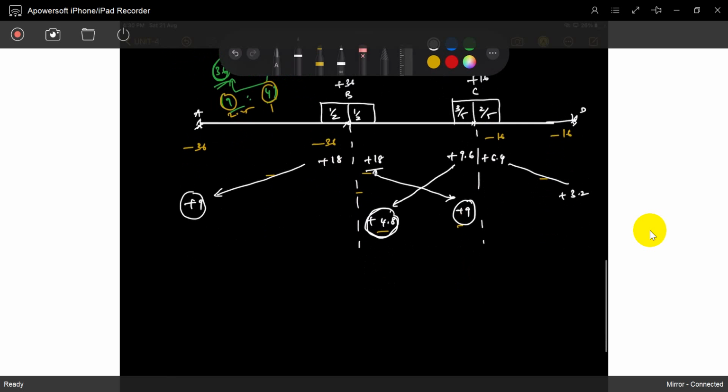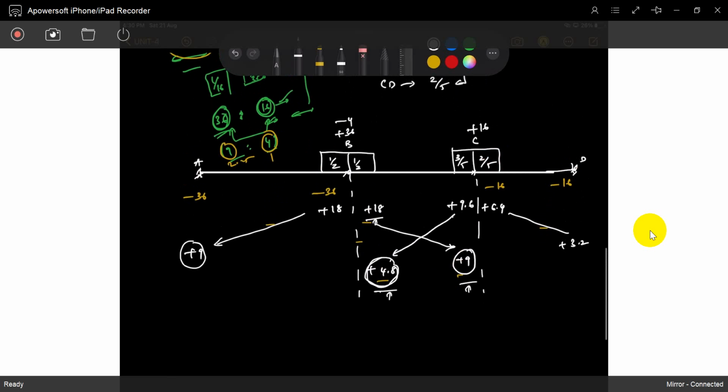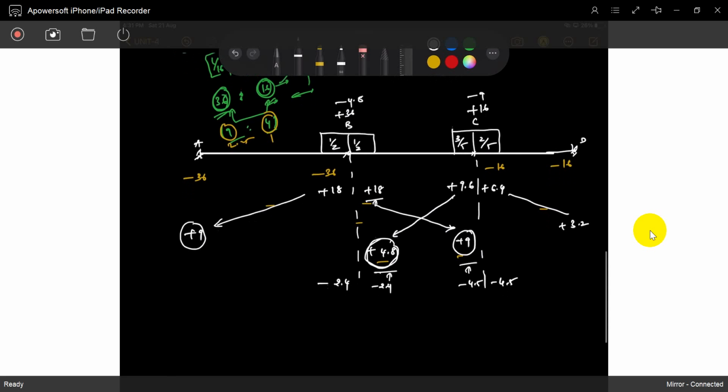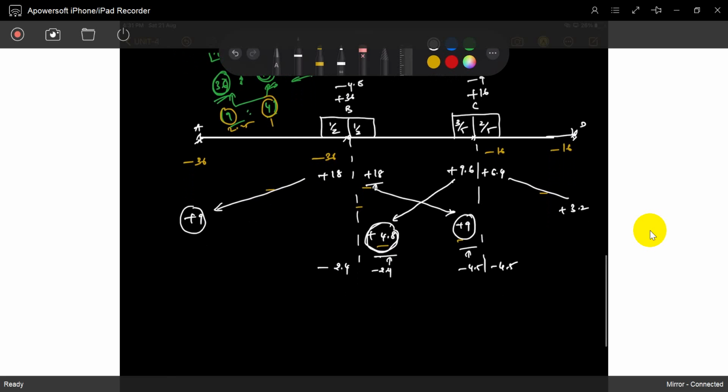Okay, so again it is an unbalanced moment. 4.8 is unbalanced again, so you have to adjust minus 4.8. So minus 2.4, minus 2.4. Again, it goes to minus 9, minus 9 means 4.5, 4.5. Again it comes like this.